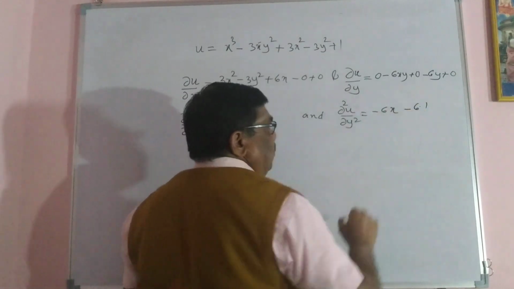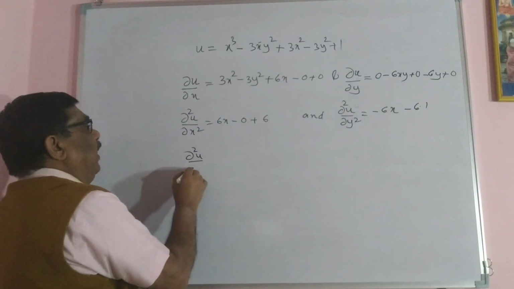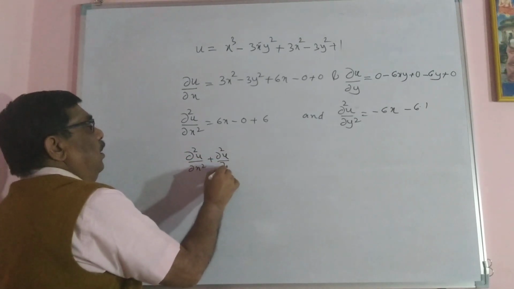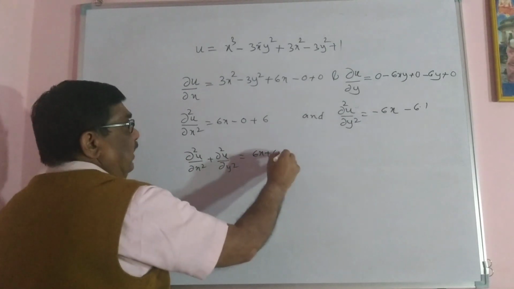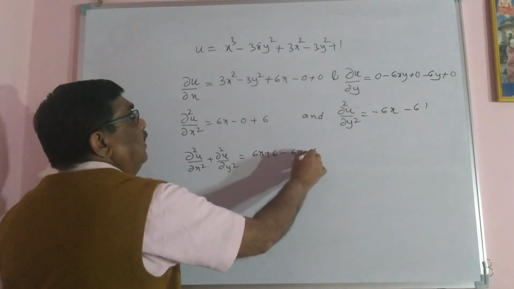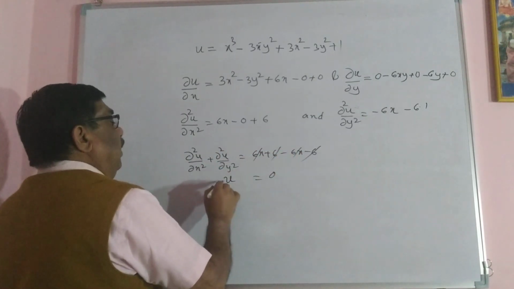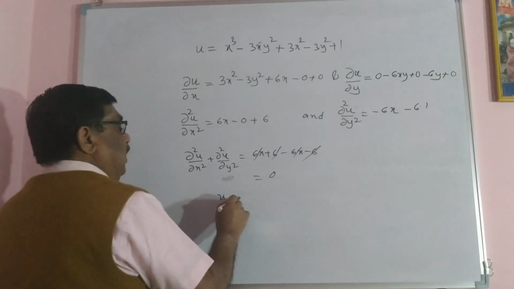Now adding, ∂²u/∂x² + ∂²u/∂y² = 6x + 6 − 6x − 6, so it cancels. This is 0. Therefore, this u is a harmonic function.